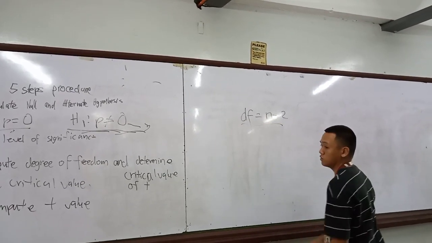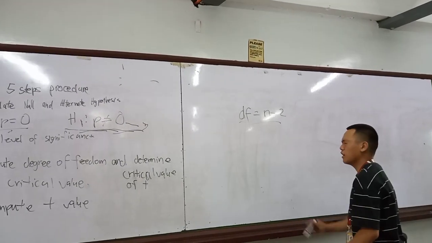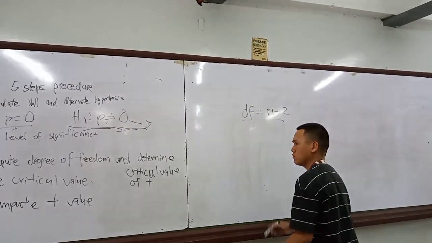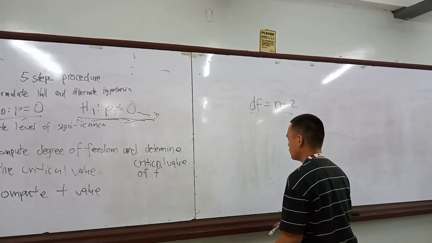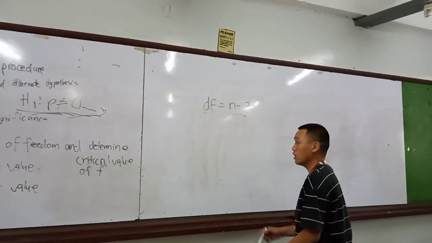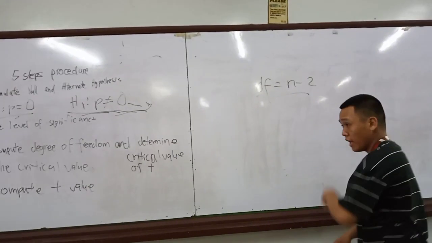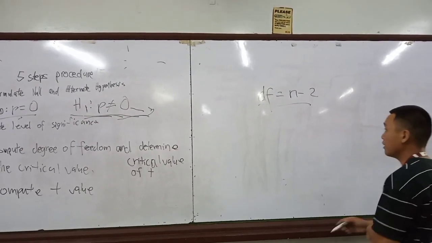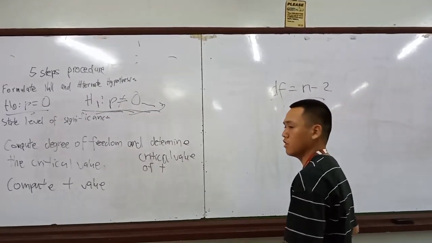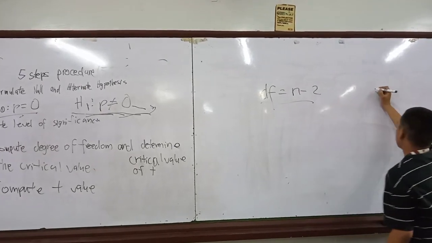So N refers to the sample, the number of random sampling that we used earlier at the very first. And the number of random sampling there is 5.